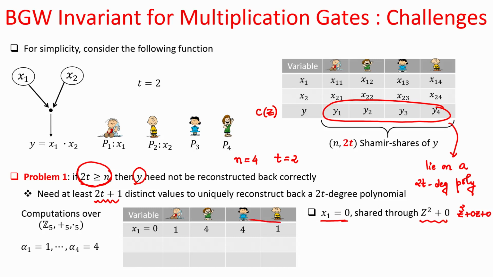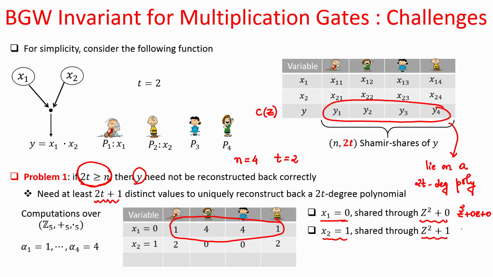So, this will be your vector of shares for x1, and say x2 is equal to 1, it is secret shared through this polynomial. Again you can interpret it as z square plus 0 times z plus 1. This is a degree 2 polynomial, and evaluated at 1, 2, 3, 4 it will produce this vector of shares.